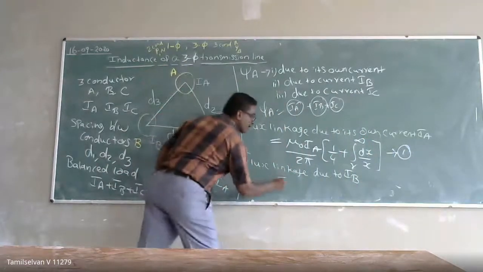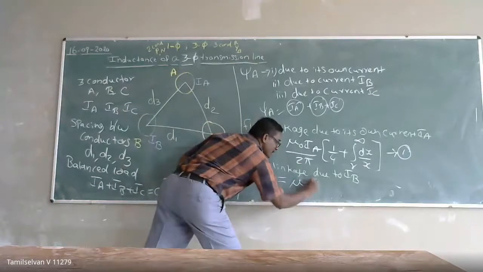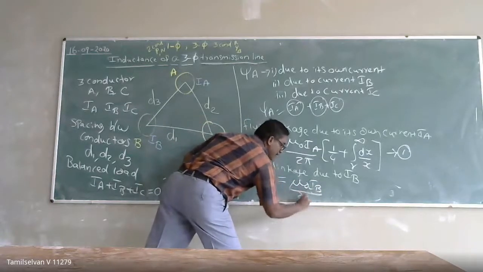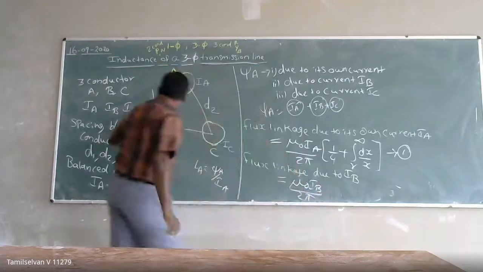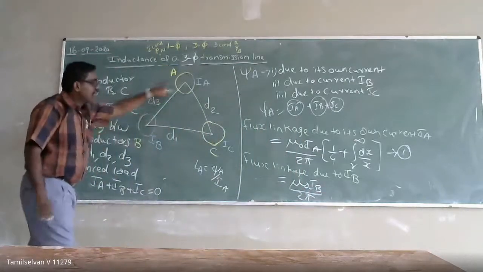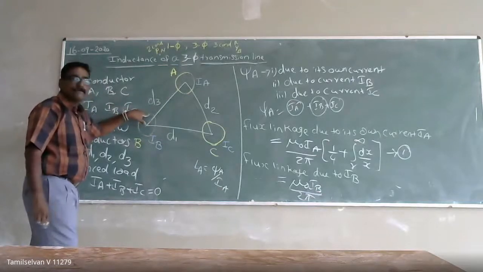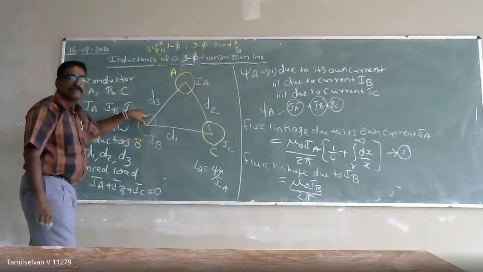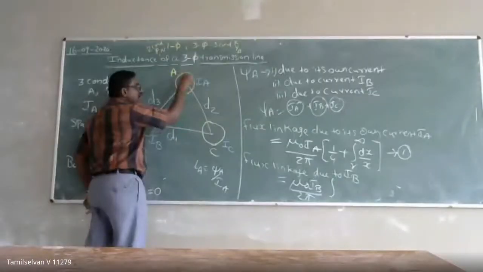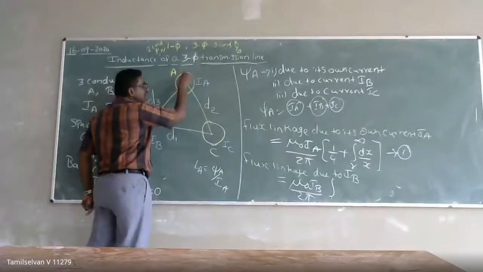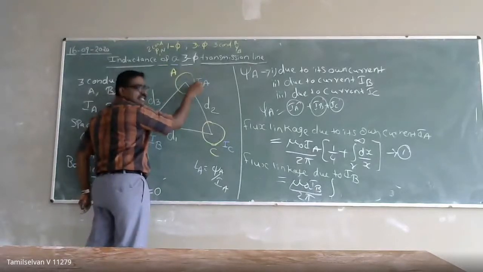That is equal to mu naught IB by 2 pi, separated by a distance D3. I am calculating the flux linkage in conductor A. There will be internal flux linkage and external flux linkage due to this current.